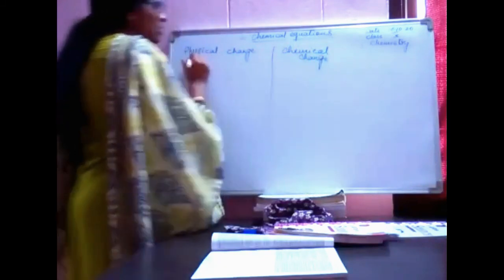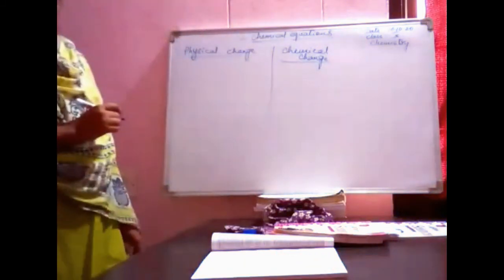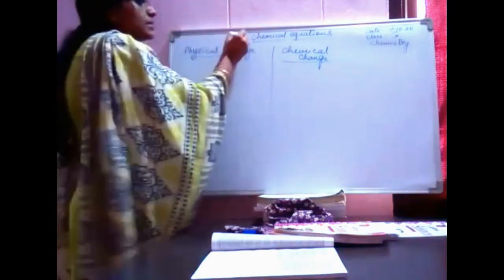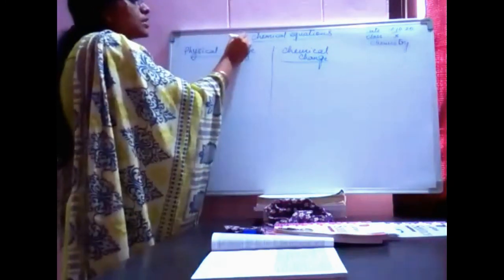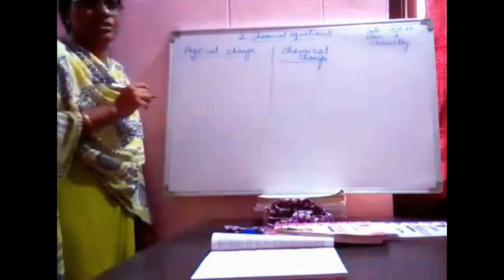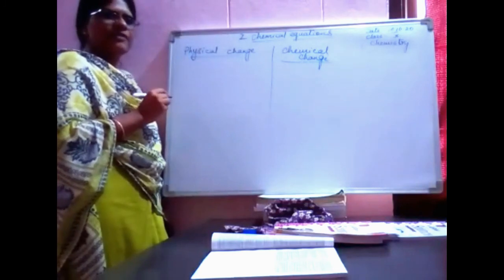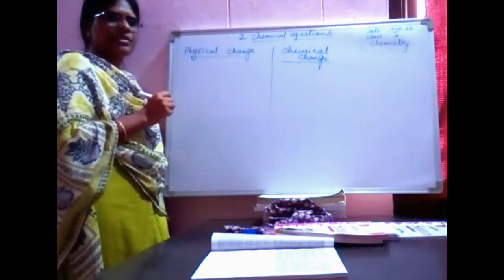Physical and chemical changes. Now in this, first one is a physical change. What do you mean by a physical change?